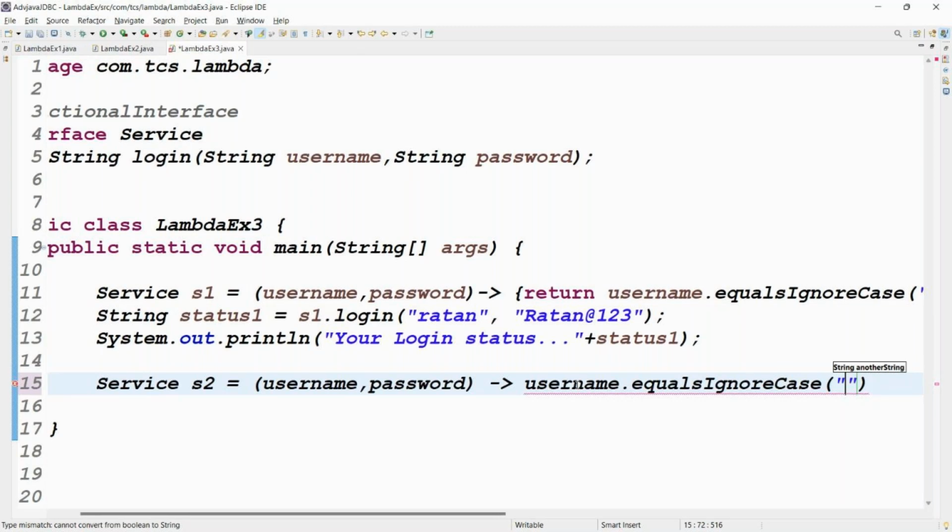But the password should be case sensitive. That's why we use the equals method. Which one is more meaningful? Tell me. That's what Ratan sir is saying, right? Ratan sir is always good. Very good.